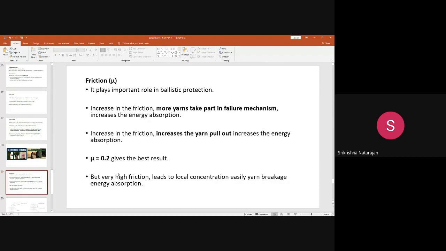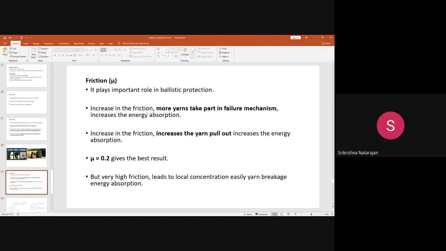But if the friction is too high, like say above 0.2, that is very high friction, then in that case what will happen? It will lead to just breakage. The material will just break, so there is no yarn pull out. That material will directly get broken, so there is no chance for energy propagation. It will lead to higher impact force.